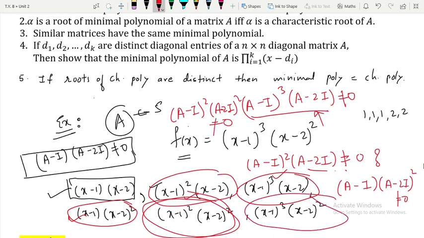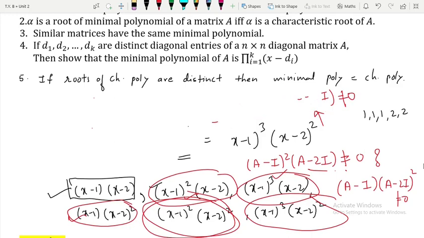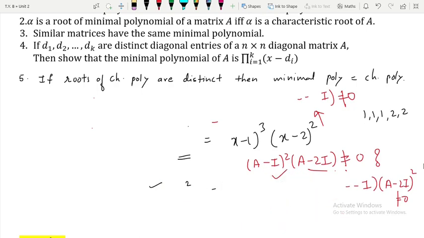That is exactly your characteristic polynomial. So this is the method to find the minimal polynomial. Now we will go for a few examples of minimal polynomial so that you will get the idea how to find the minimal polynomial.